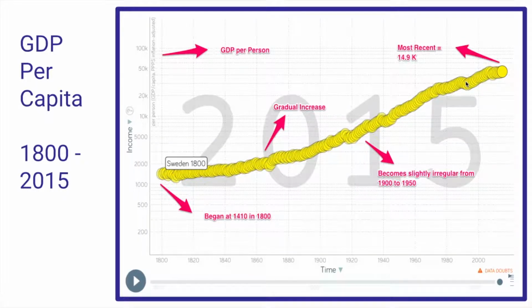The GDP per capita has a steady rise throughout the years and only ever increases. It began at 1,410 in the 1800s and ended at 14.9 thousand in 2015, which is the most recent. The most common jobs in Sweden are assistant nurses and hospital ward assistants, with an average salary of 25,000 SEK, which is $2,985.25 US.